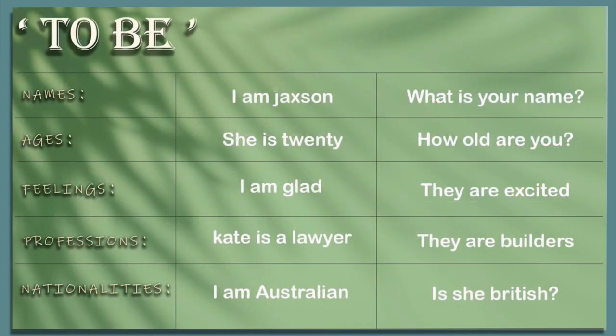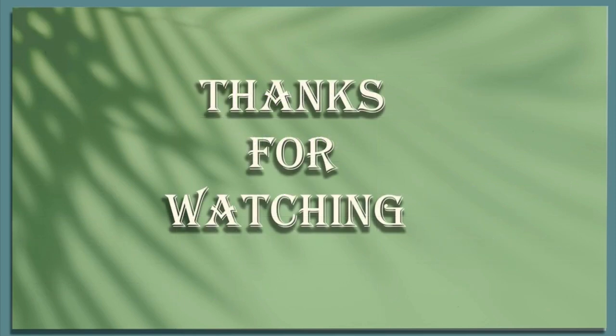And that's how the verb to be is used in present tense. Remember, with the verb to be, you can talk about names, talk about ages, talk about feelings, talk about professions, and talk about nationalities.